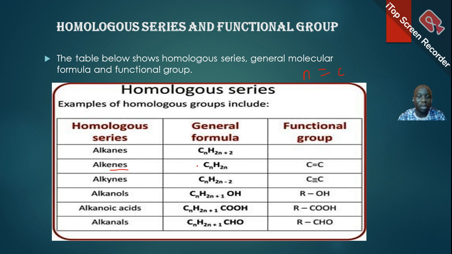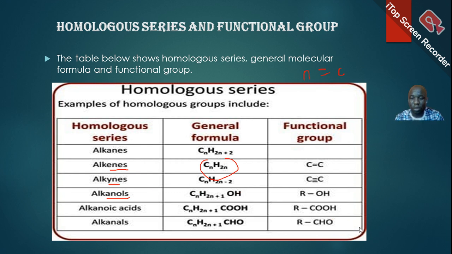We have the alkene, CnH2n. The general molecular formula is CnH2n, and their functional group is the carbon-carbon double bond. We have the alkynes, CnH2n-2. The functional group is the carbon-carbon triple bond. We have the alkanols, CnH2n+1OH.